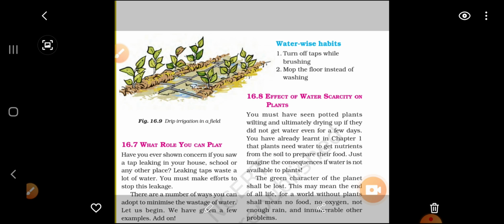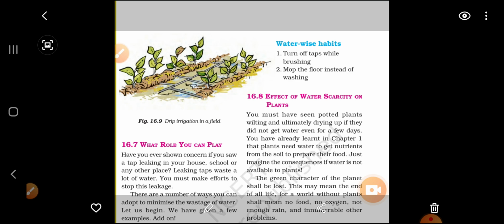Already in class 6 I discussed a lot of practices with you. Okay, effect of water scarcity on the plants. So if the plants do not get a sufficient amount of water, what will happen? Their leaves will turn yellowish and be shed off. Okay, same we human beings will also get a lot of problems related to that. So this is about how we should manage the water.